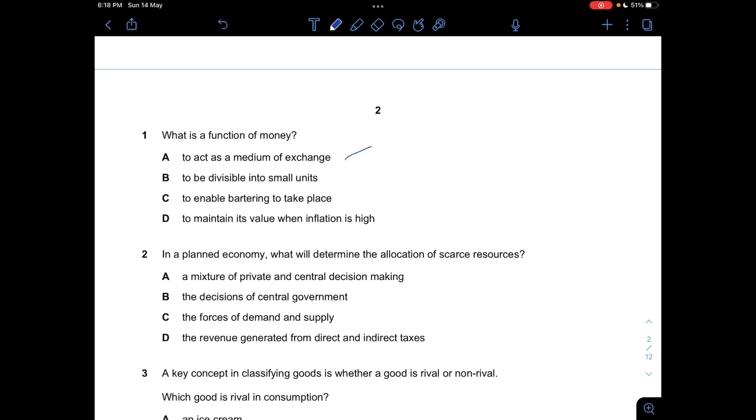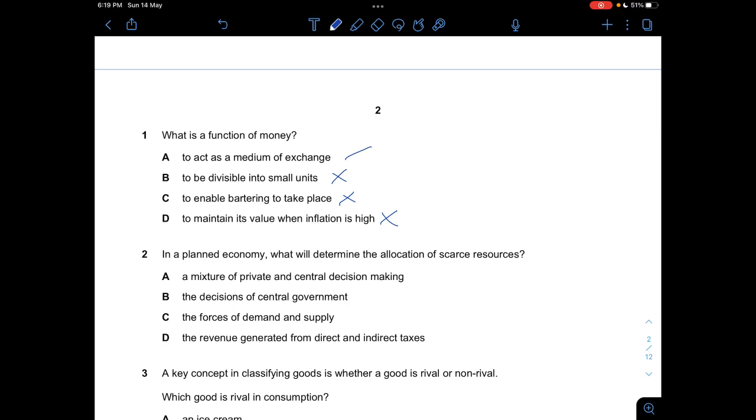B says is to be divisible into small units. Now, it's definitely not a function of money. It's not in the textbook whatsoever, so it's not correct. And C, to enable bartering to take place, is also not correct because first of all, you don't use money to barter, you use items to barter. You exchange one item for another, but it doesn't include money. That one would be bartering, right? So C is wrong. And D, to maintain its value when inflation is high, wrong as well because money fluctuates.